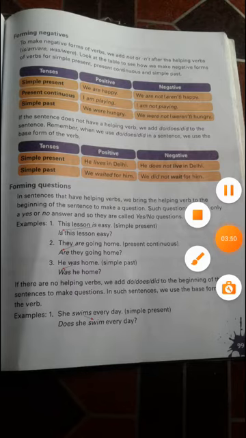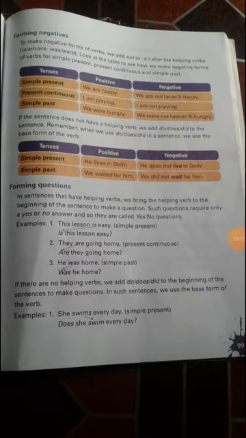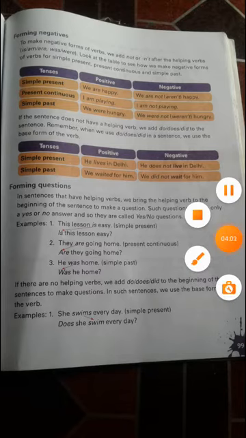With he, the word is does. So in the negative form, we say he does not live in Delhi. The words do, does, did come before the main verb. Fine, you are understanding? With he, she, it, the word is does.